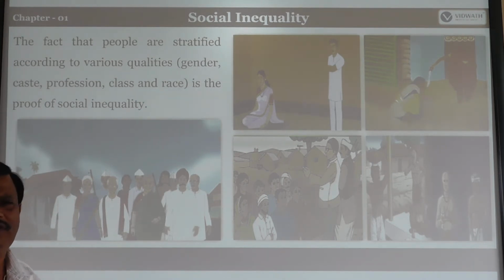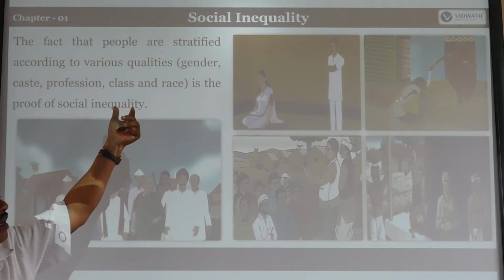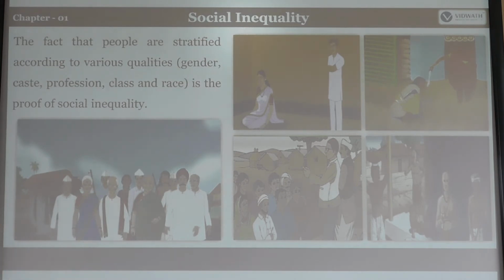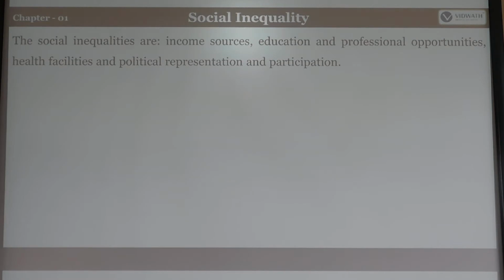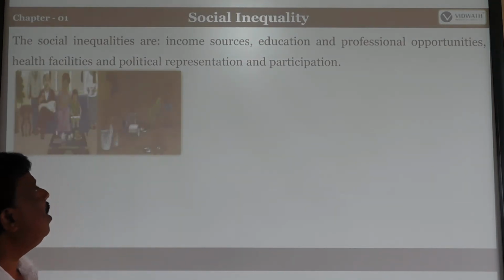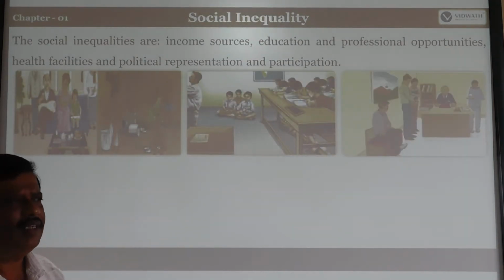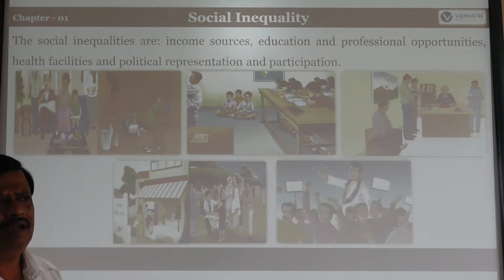What are the proofs of social inequality? These are all the proofs of social inequality, and they still exist in our society nowadays. The social inequalities are on the basis of particular factors. What are those?